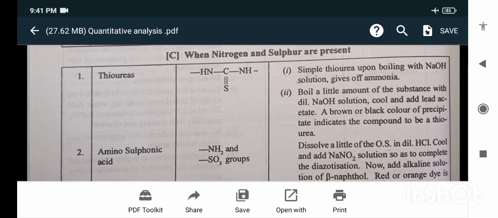When nitrogen and sulfur are present, thioureas: simple thiourea upon boiling with NaOH solution gives ammonia. Or boil a little amount of the substance with dilute NaOH. Cool and add lead acetate. A brown or black colored precipitate indicates the compound to be thiourea.